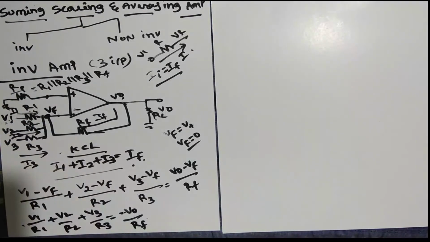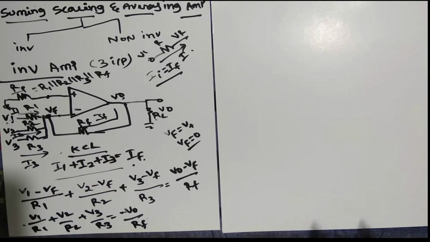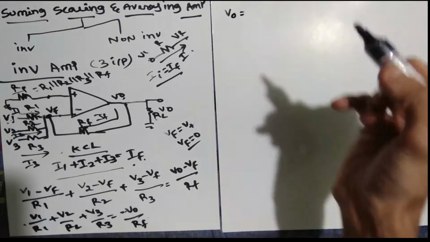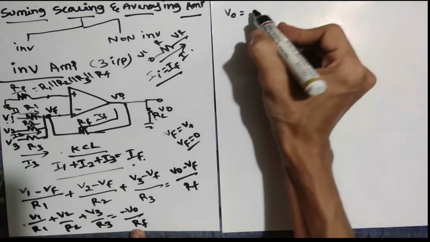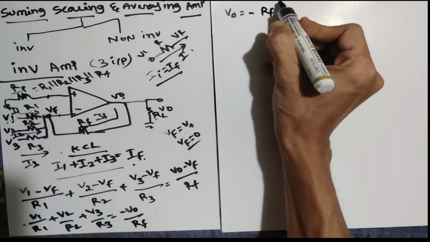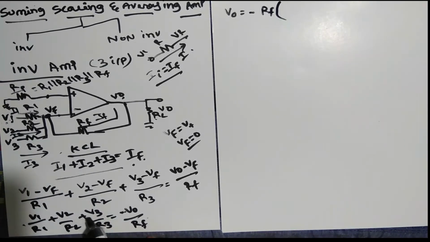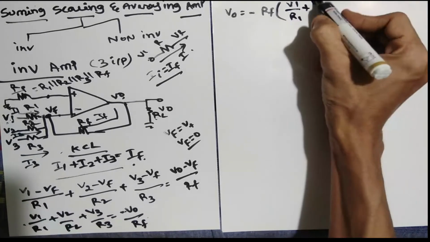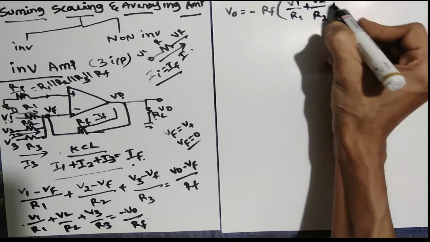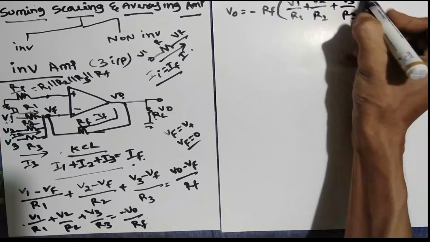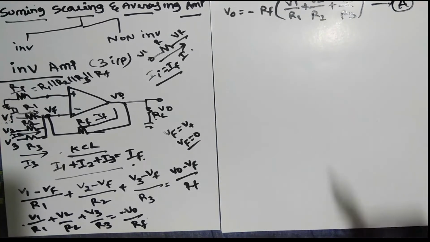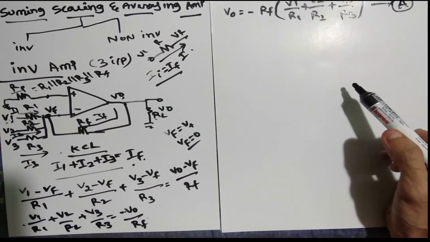So simplify this one. Actually my aim is to get AF. So how to get AF now? AF is nothing but V0 by V in. So the final formula: first we check what V0 is. V0 is equal to, if I take RF to the other side, minus RF, because V0 divided by RF, RF comes over by multiplication, times V1 divided by R1 plus V2 divided by R2 plus V3 divided by R3. This is the major formula, which I can call equation 1, for these three amplifiers: summing, scaling, averaging.